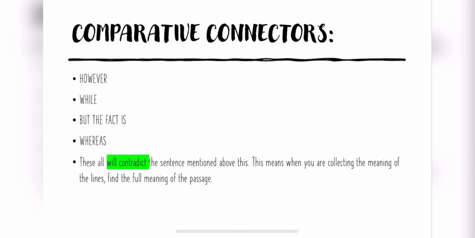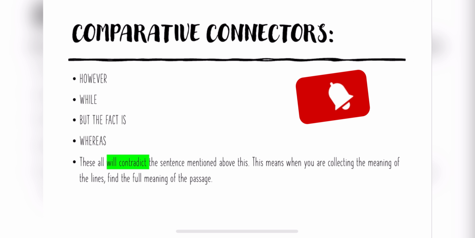Next section is the comparative connectors. If I talk about however, while, but the fact is, whereas, these all connectors are usually contradicting connectors that contradict the sentence mentioned above this. This means when you are collecting the meaning of the lines, find the full meaning of the passage.